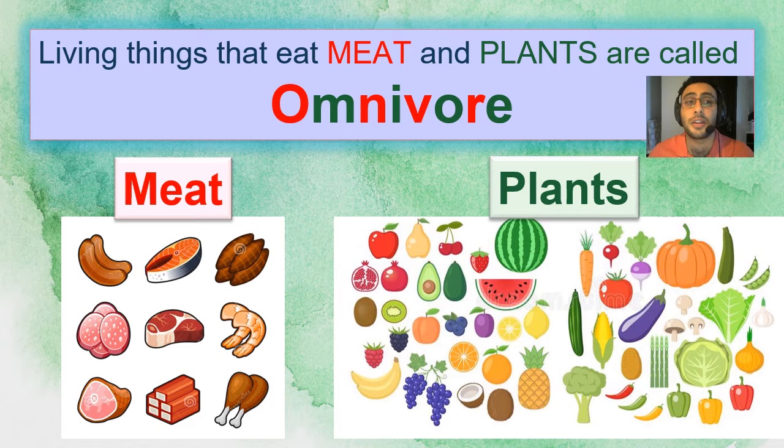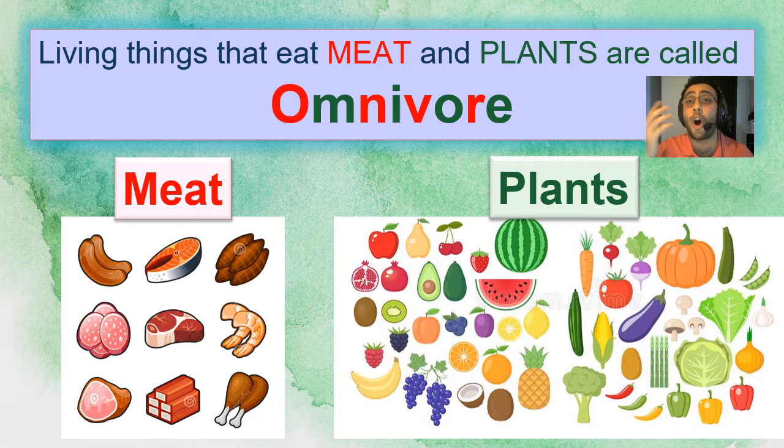So, living things that eat meat and plants are called omnivore. Repeat after me. Omnivore. Omnivore. Very good. One more time. Omnivore.